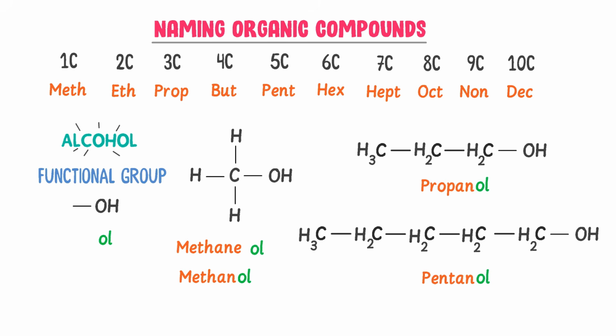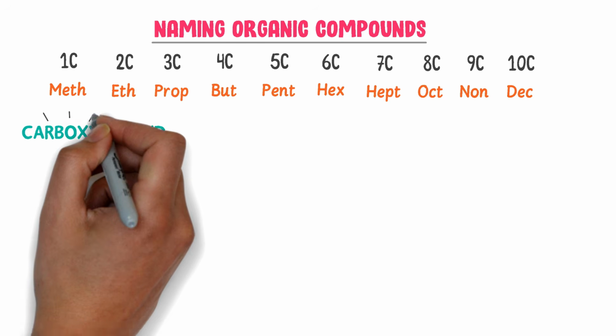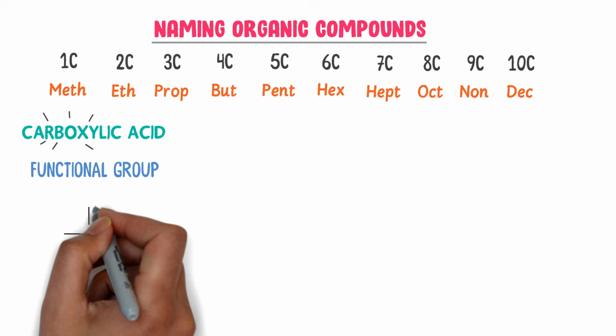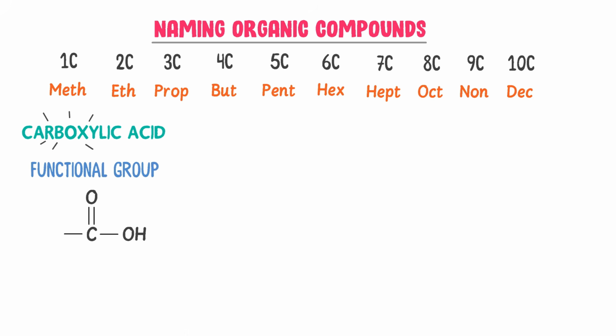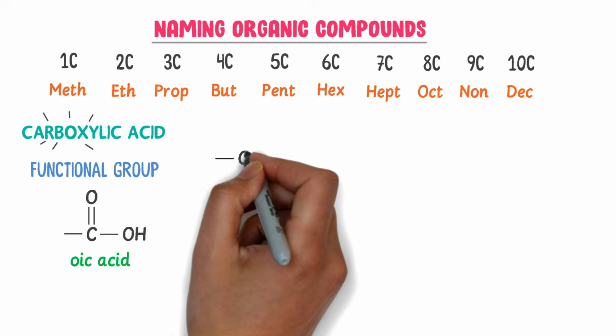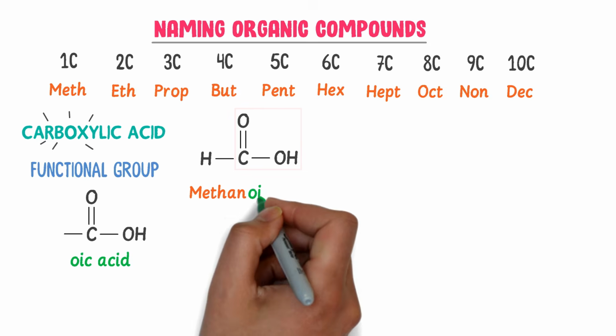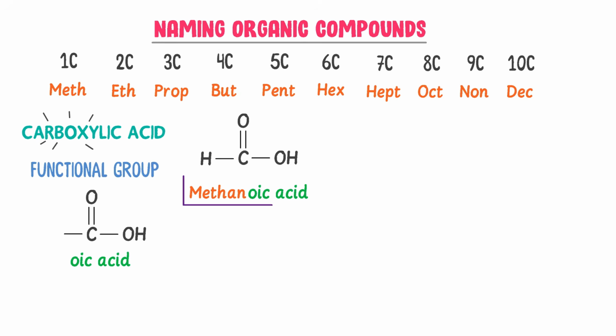Now we will learn naming organic compounds of carboxylic acids. The functional group of carboxylic acid is C double bond O, single bond OH. We use oic acid for it. For example, consider this compound. There is only one carbon atom. I write methane. This C double bond O single bond OH is the functional group of carboxylic acid. I write oic acid. So I get methanoic acid.